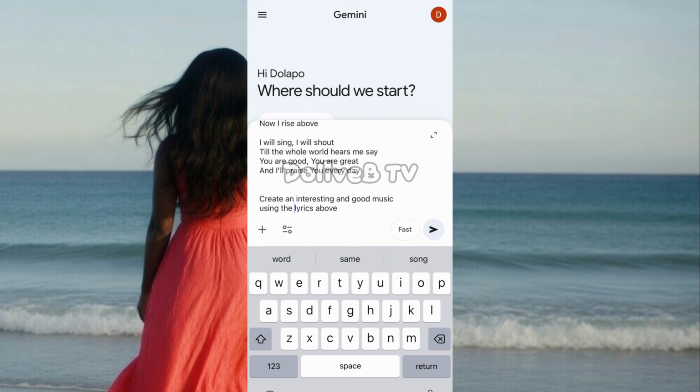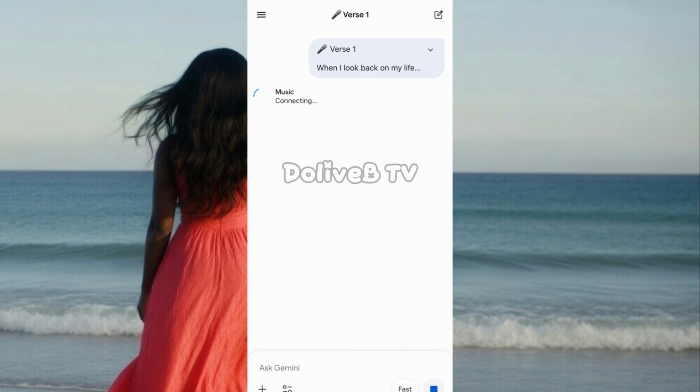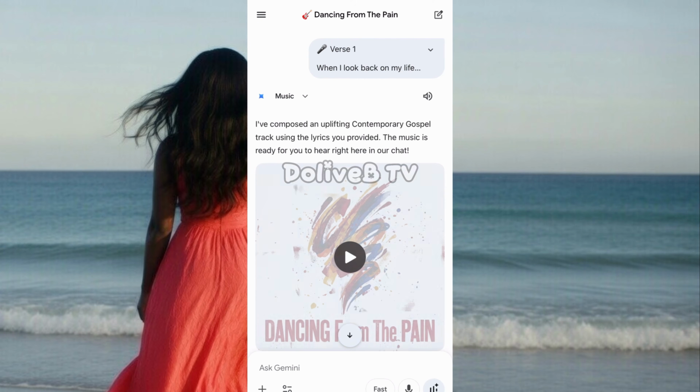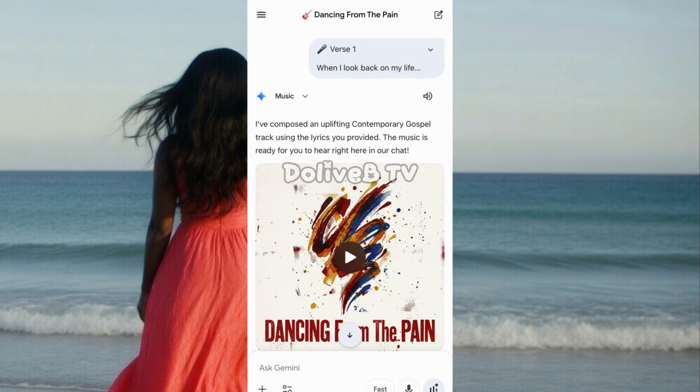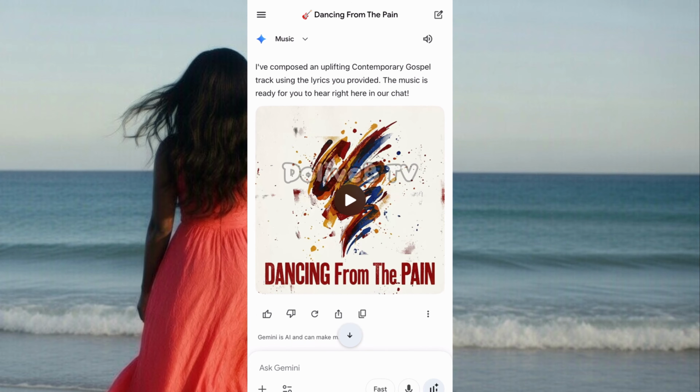After putting in this prompt, you just go ahead and send it. You don't even need to change any settings. Automatically, it's going to start creating the music for you like this. As you can see, it has created the music for us.